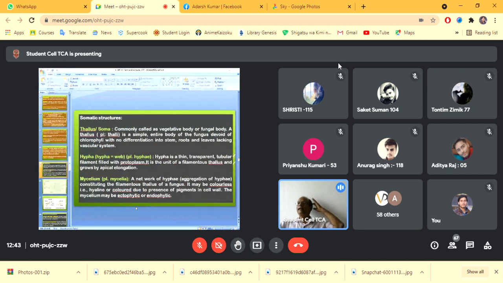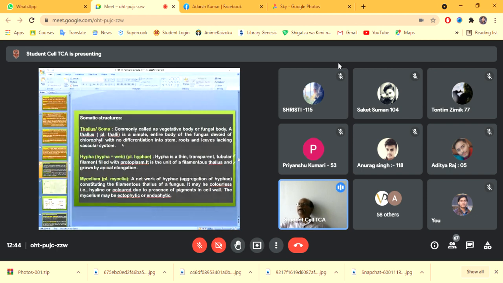So there are some somatic structures, and these terms are also used in our plant pathology. These are the terms like thallus or soma. This is commonly the vegetative body of the fungus.